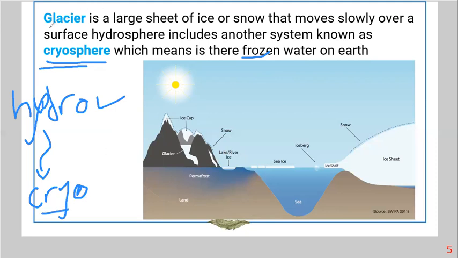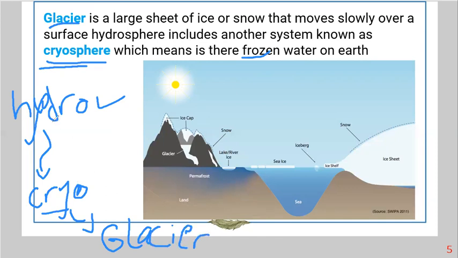And since the glacier is formed from the snow, we can say that the glacier is a part of the cryosphere.